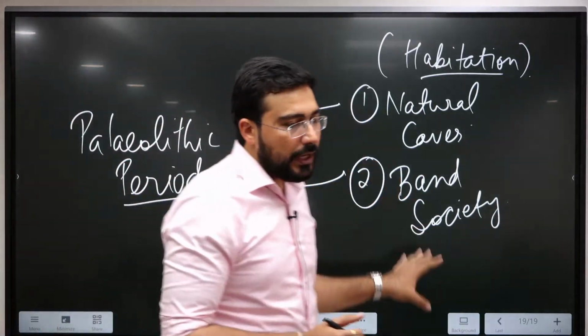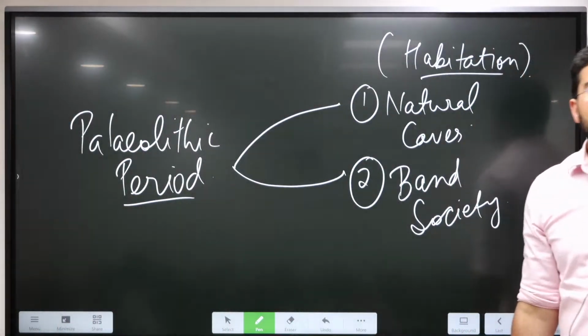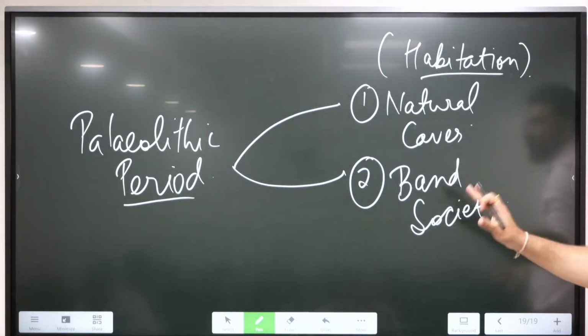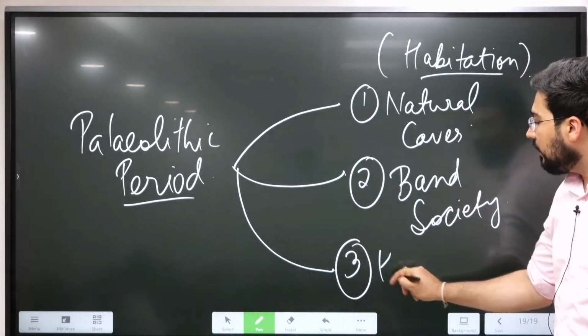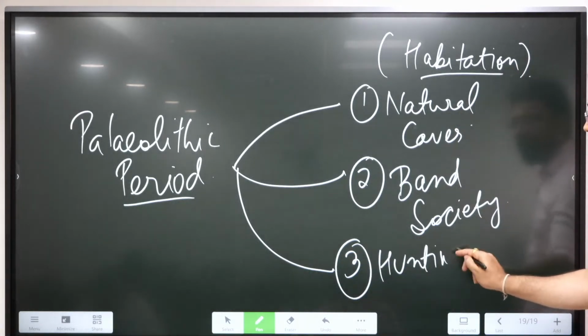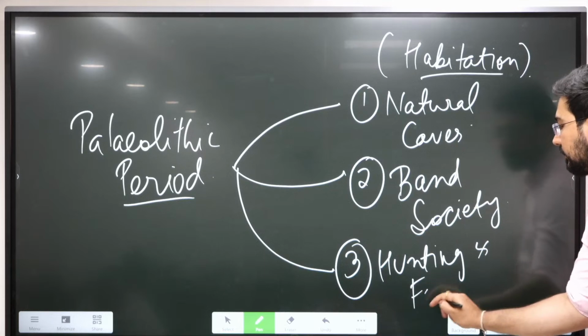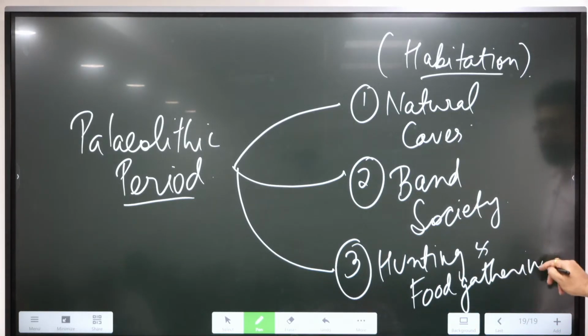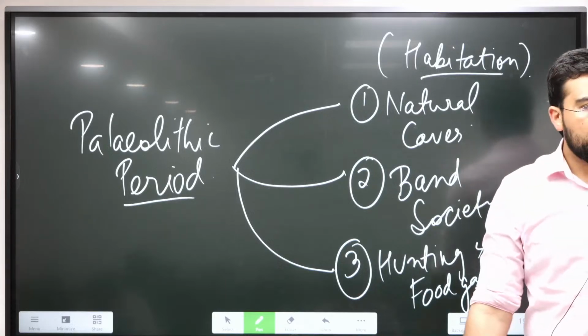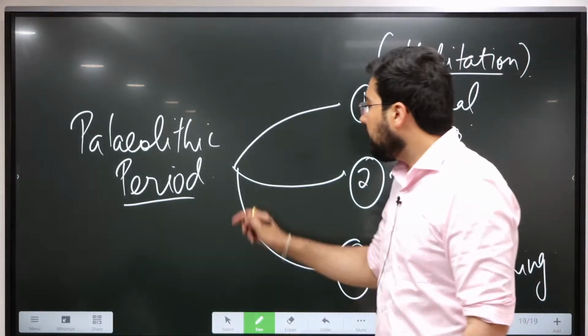Third, they depended upon hunting and food gathering.